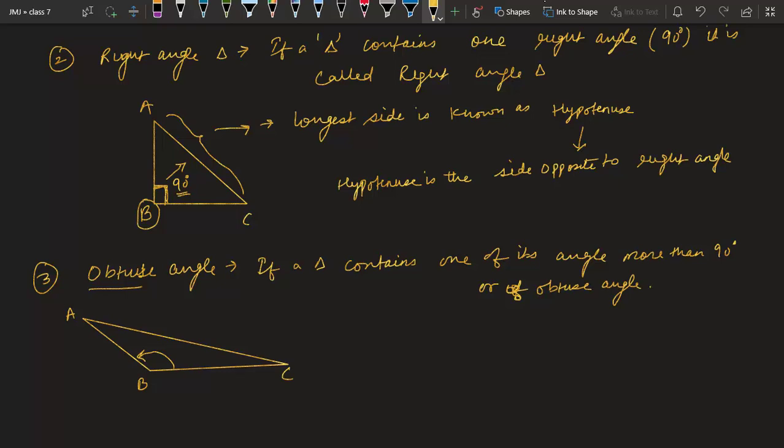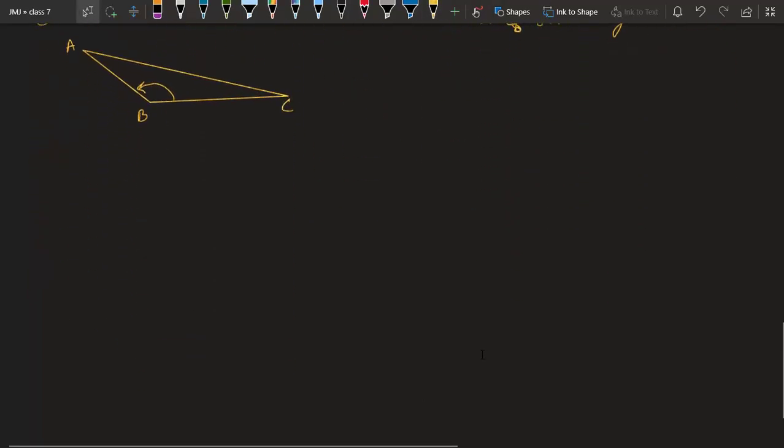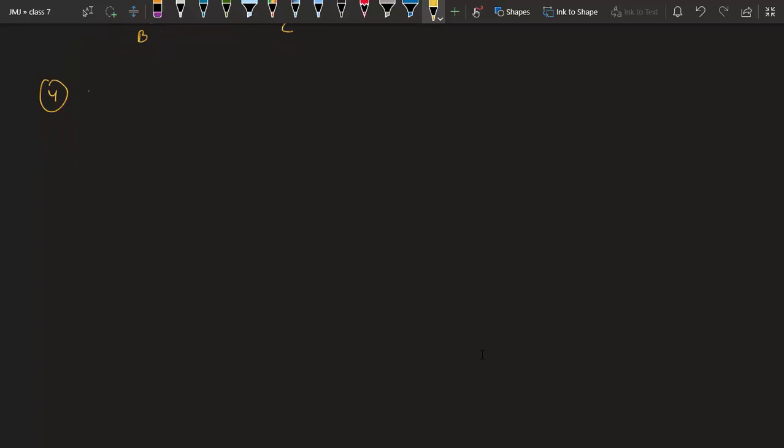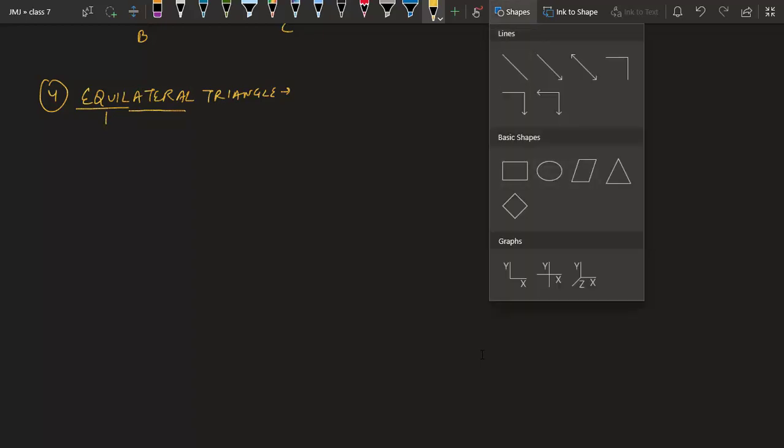Okay, now that's it. Now we will see the second basis, which is on the basis of sides. We all have seen that already in previous classes. Just a recap, the fourth type of triangle is, yes, an equilateral triangle. As the name suggests, equi means equal and lateral means lines. So when we are using equal lines to draw a triangle, that triangle is known as an equilateral triangle.